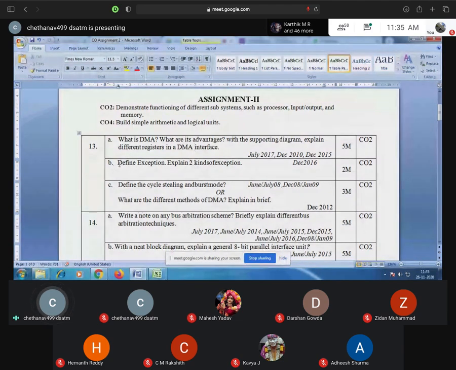Then exception. What is an exception, and two kinds of exception? You have to explain that. Just you have to define it. That carries 2 marks. And cycle stealing and burst time. What is cycle stealing and burst time? That's also there in the notes.